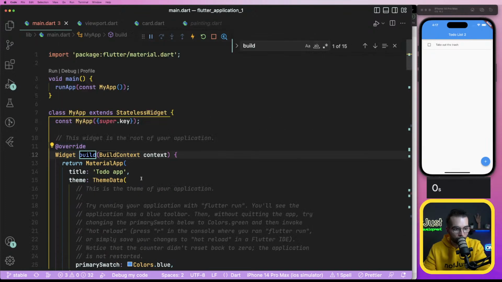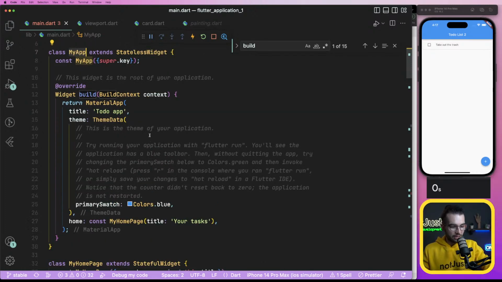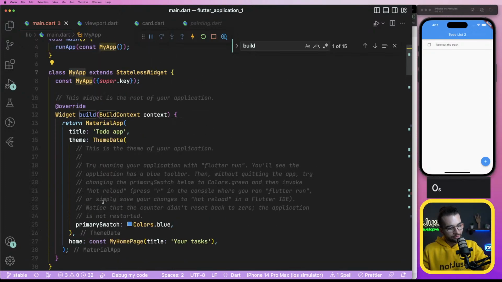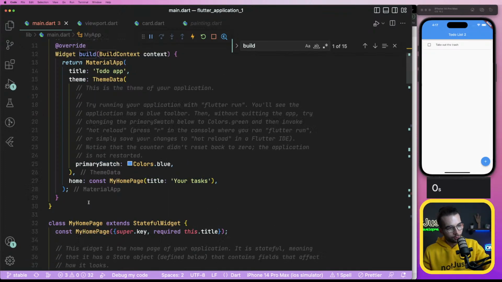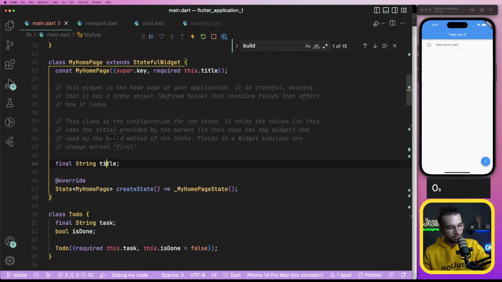Build. No. Yes, you're right. Or no. This is my application, but this is my home page. So would I be able to keep track of... my home page class is the configuration for the stateful widget.